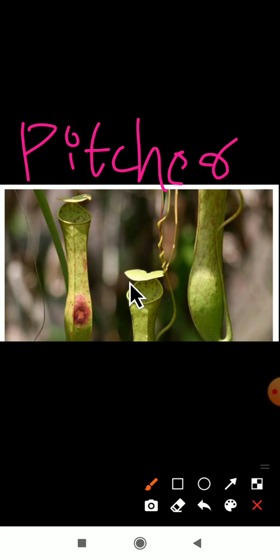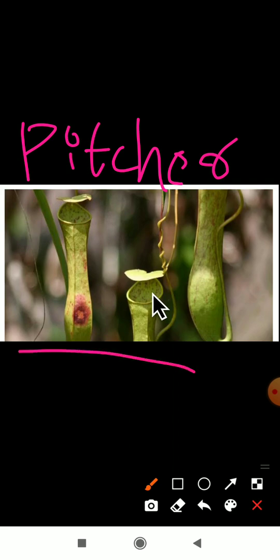For such plants we are calling them insectivorous plants. You can observe here an open place is there. Yes, the upper part is open. From this place it will catch the insect and take the nutrients from that insect. Okay. This is about the insectivorous plants.